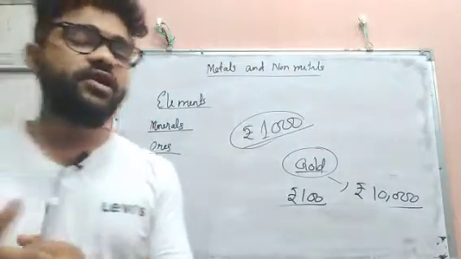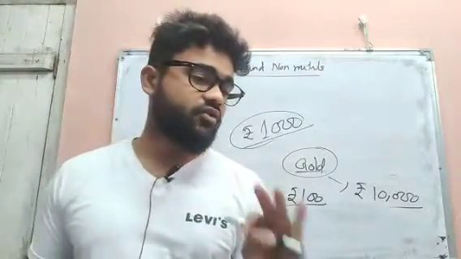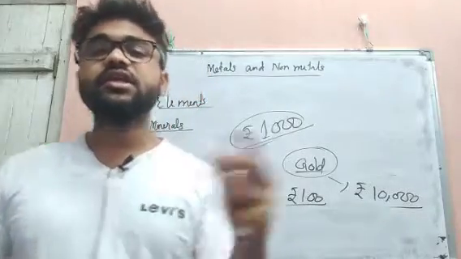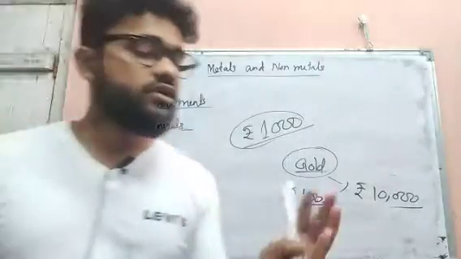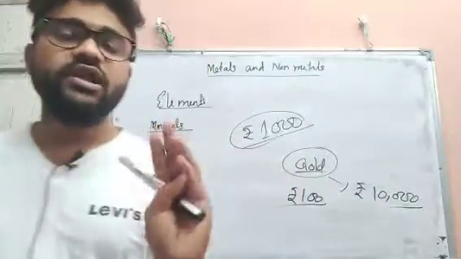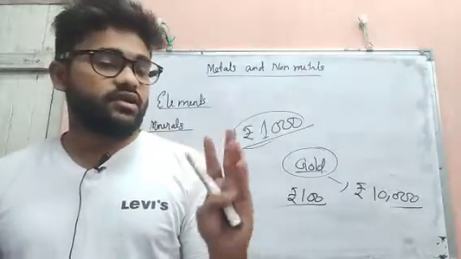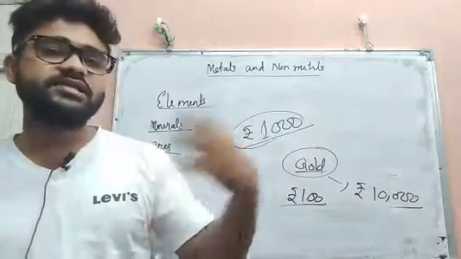That means they are found in a mixed state, except 2-3 metals like gold, silver and platinum. They are found in the free state, that means not in any combined state. So that's why gold, platinum and silver are very famous for ornaments. Otherwise all are found in a mixed state.